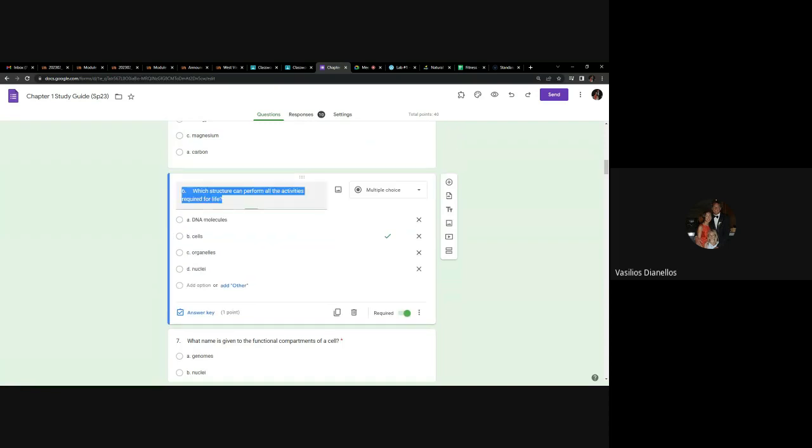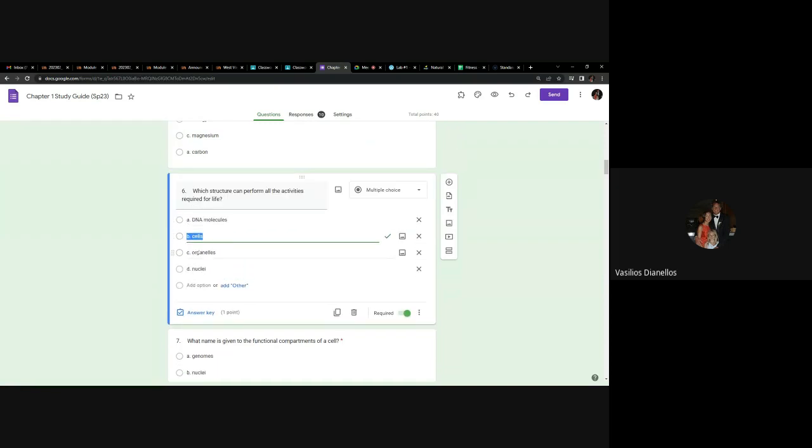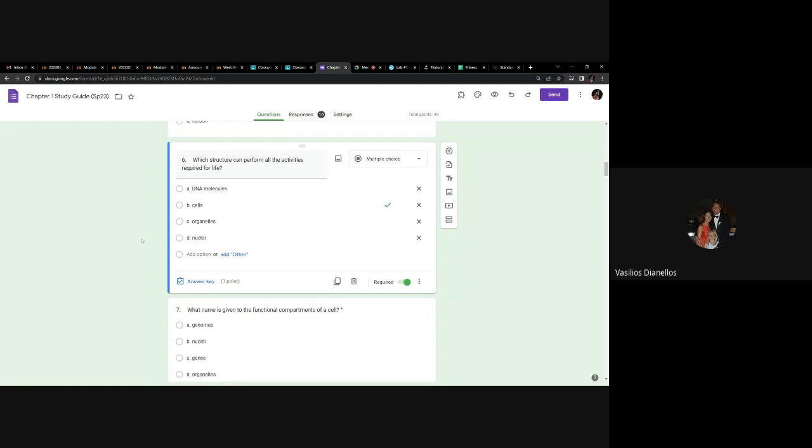I might ask this: which structure can perform all the activities required for life? And that's cells. And even though we haven't really gotten into it, the way you can know that it's cells is because organelles make up cells, and DNA molecules are part of cells, and nuclei are part of cells, right? So all these things are parts of cells. So hopefully that helps you remember. Any questions on that one?